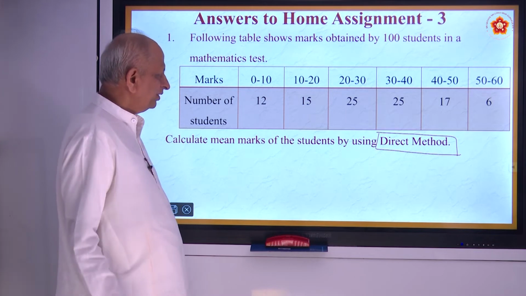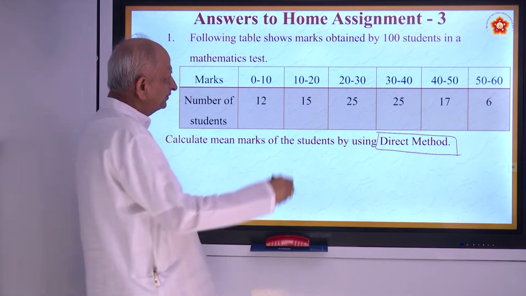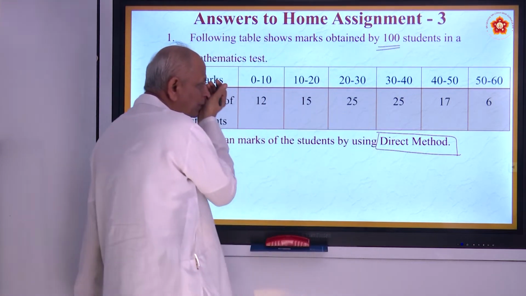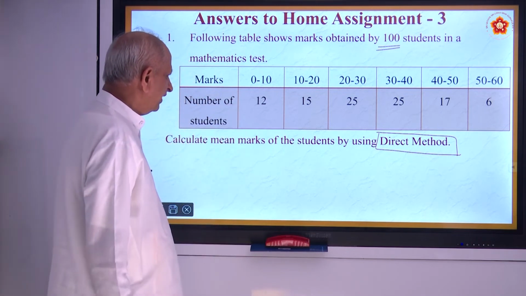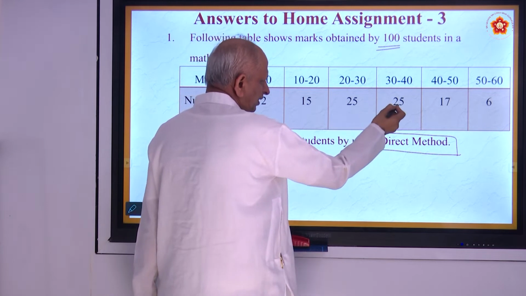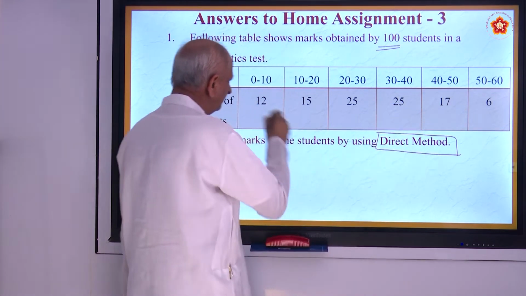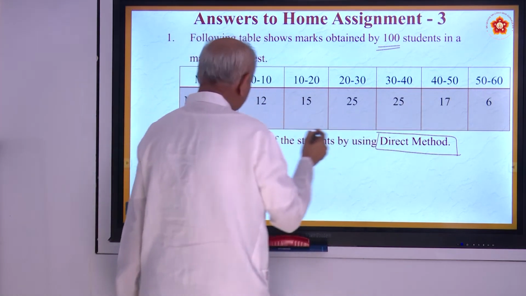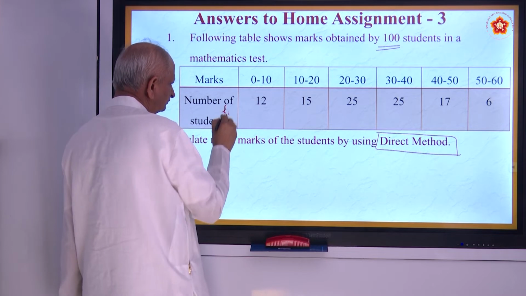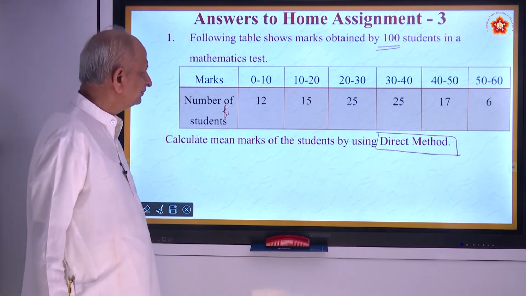Now shall we make it in the vertical column? Here the sum of the students is 100. If you sum all these, 27, 77, 94, 100. So the sum of this is what is called sigma fi, which will be equal to 100.